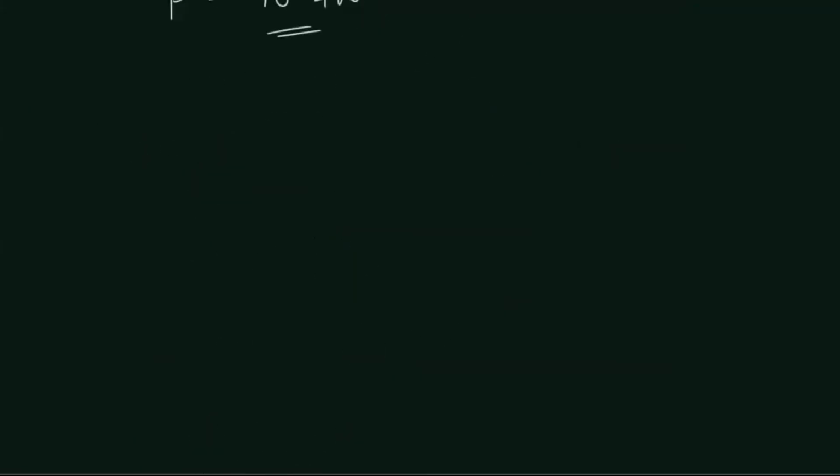So yes, let us see. This is problem 9, right? Here it says there is an 80 decibel sound. So let's write the loudness equation for it: 10 log I over I naught.